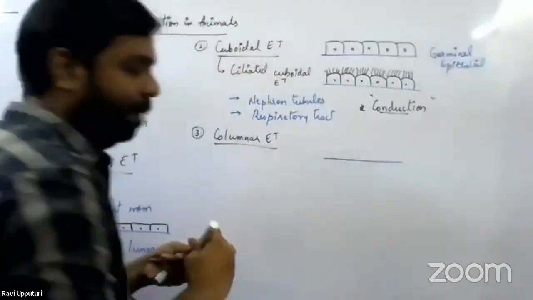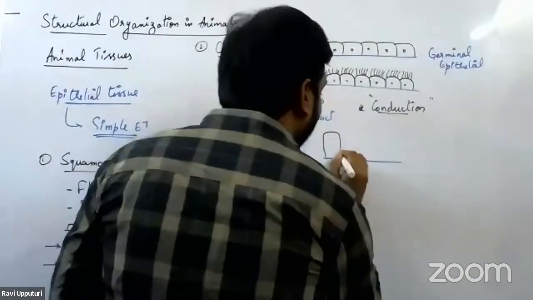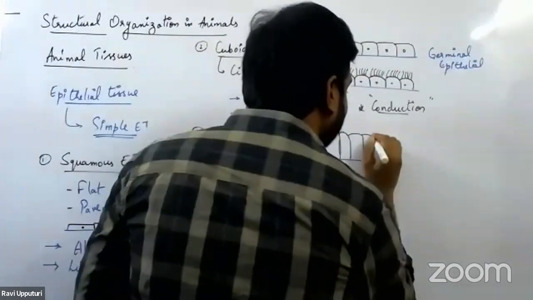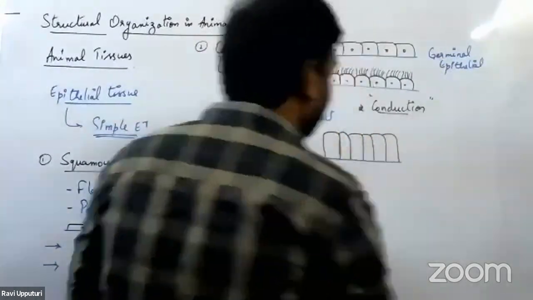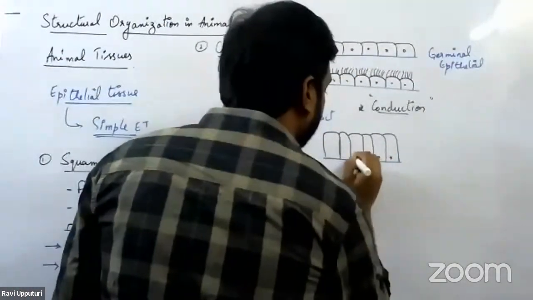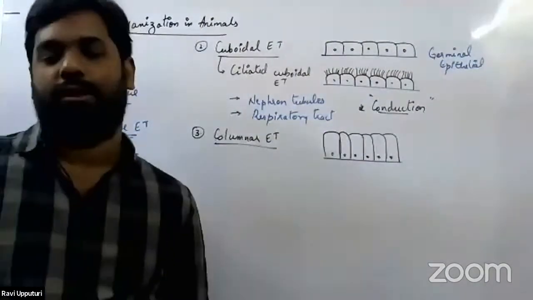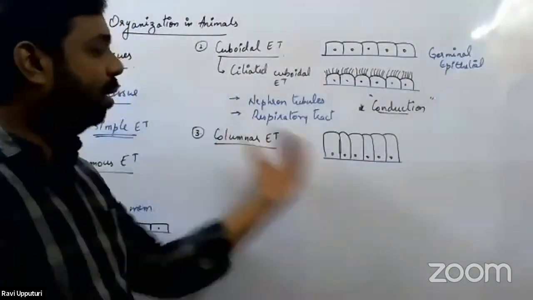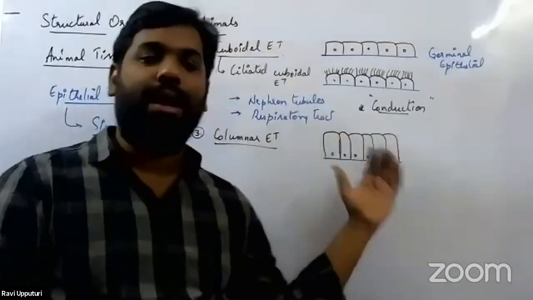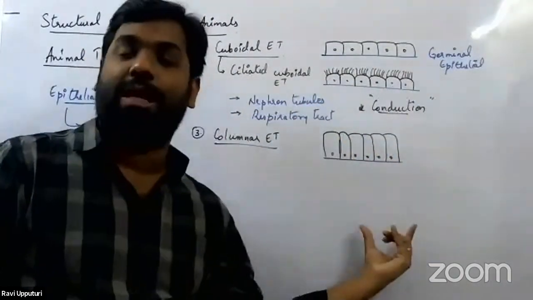This is the basement membrane, and on it we have these long, slender, pillar-like cells with a basally located nucleus, the nucleus being located at the base. This is how columnar epithelial tissue looks.